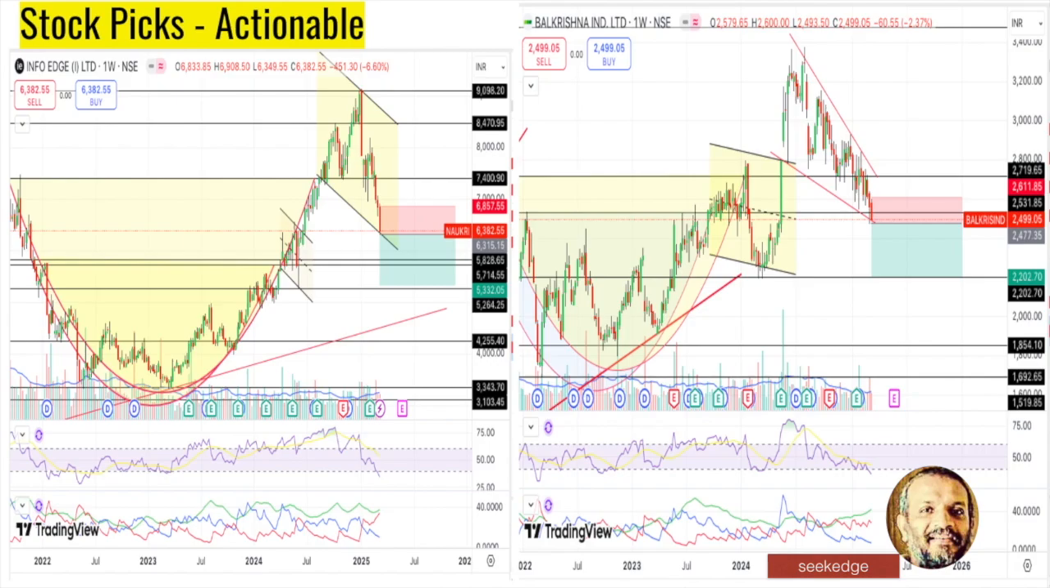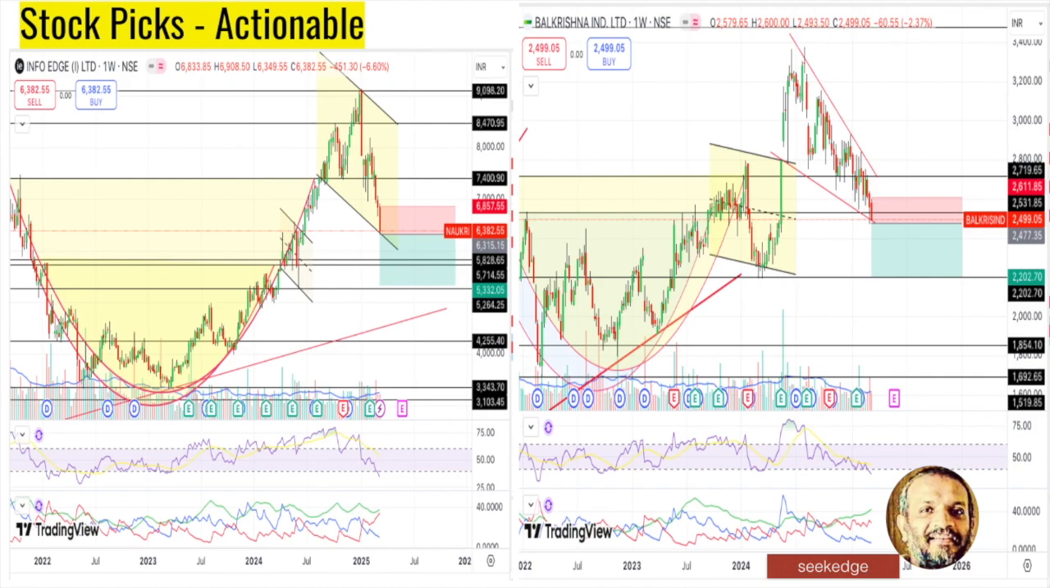Now that's about analysis. We've done a lot of analysis. Now let's try to have some actionable studies. These are not recommendations. Trading or taking investment decisions is purely your decision, your risk, your analysis, everything yours. This is only for educational purposes. Two stock picks, both on the short side.